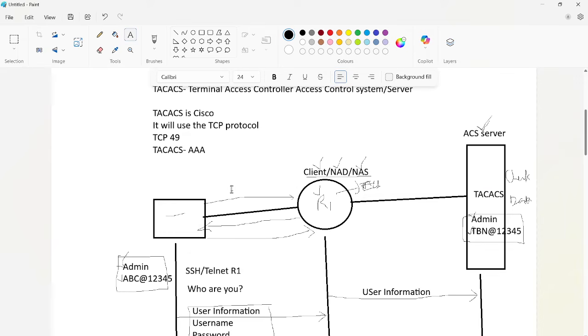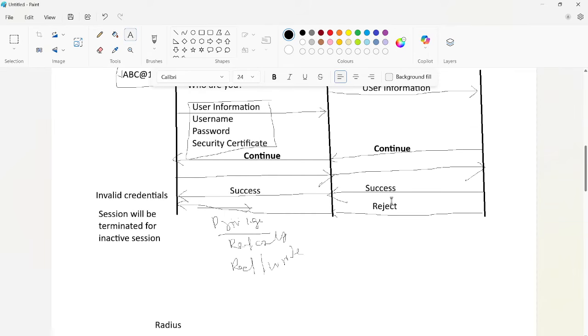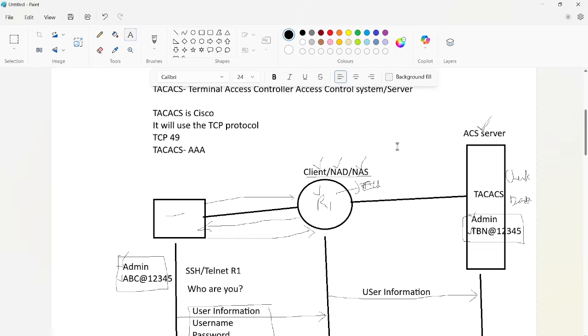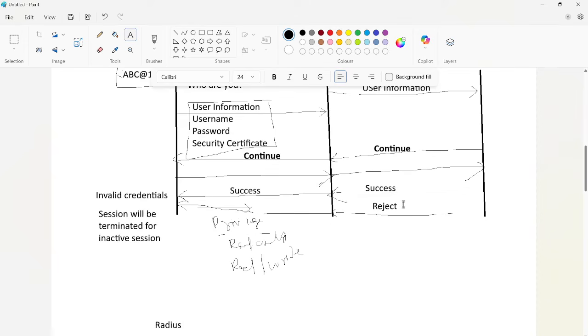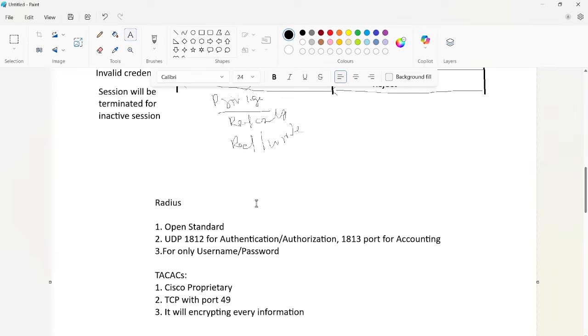Once the user receives that, they successfully authenticate with the router and do whatever rules they have been given. Once authentication is done, everything the user does will be monitored by the server. So this is what we are using in RADIUS and TACACS+.